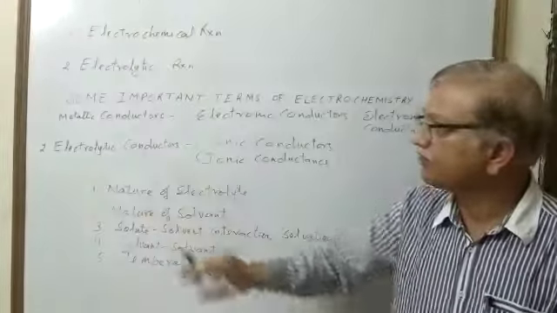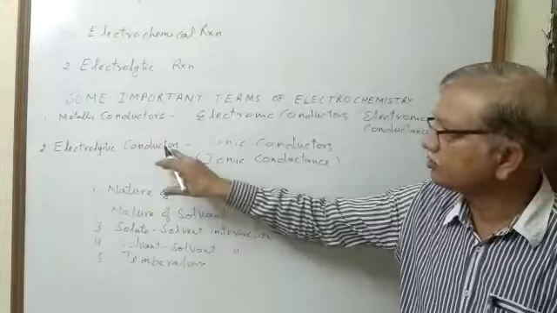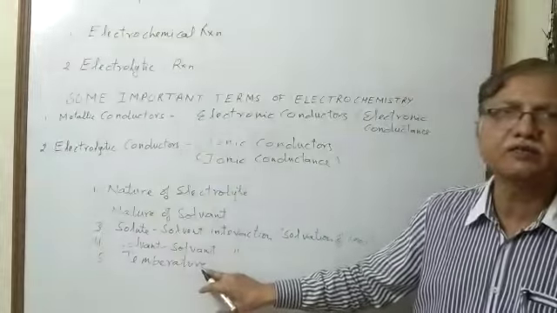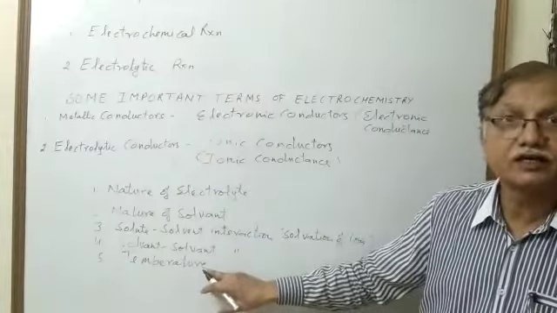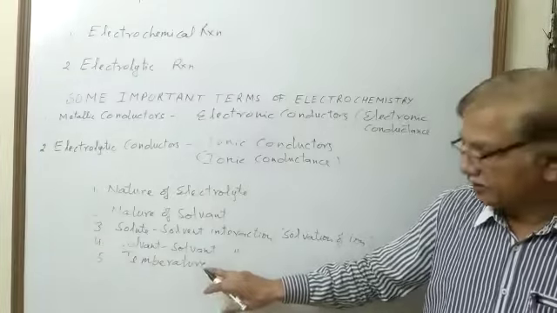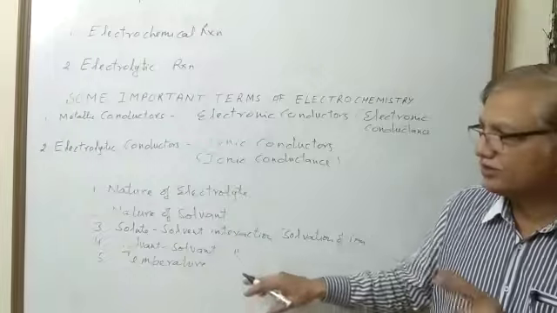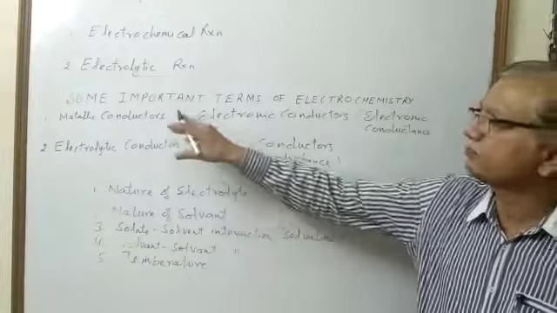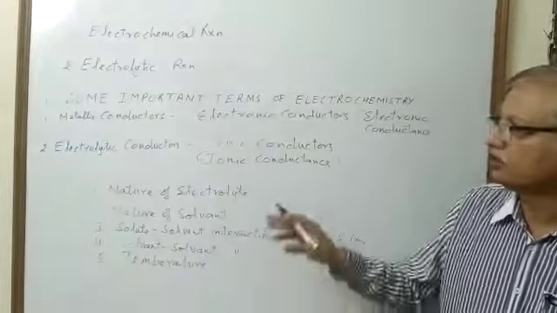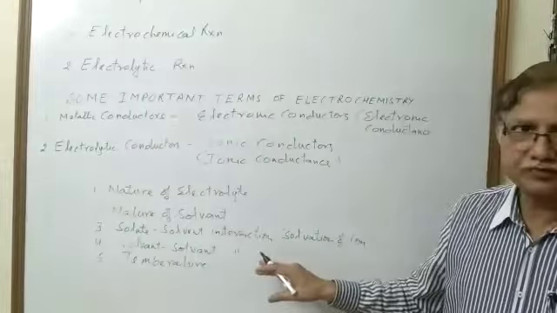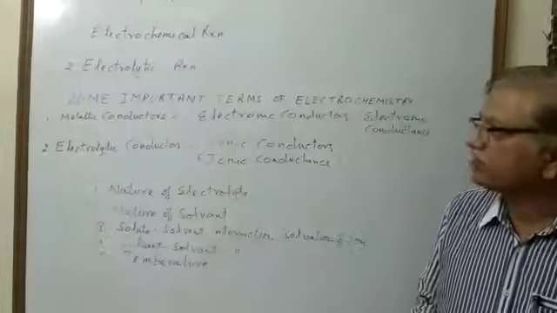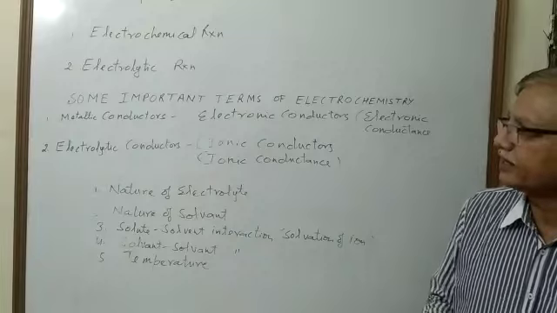But in case of an electrolytic conductor, on increasing temperature, conductance increases. So it is directly related, but in case of a metallic conductor, it is inversely related. So these are the factors which affect electrolytic conductors.